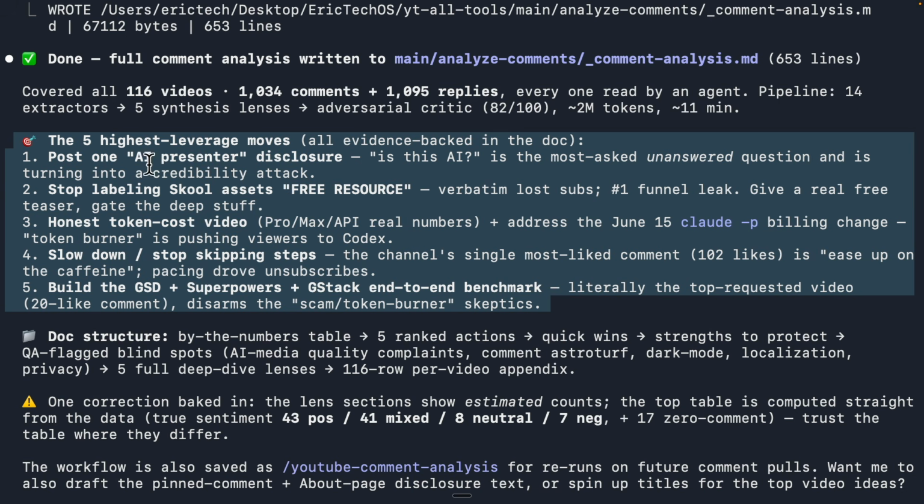So for example, maybe adding an AI presenter when a video is actually AI made, right? Or stop saying that this is a free resource if this is actually behind a school community.